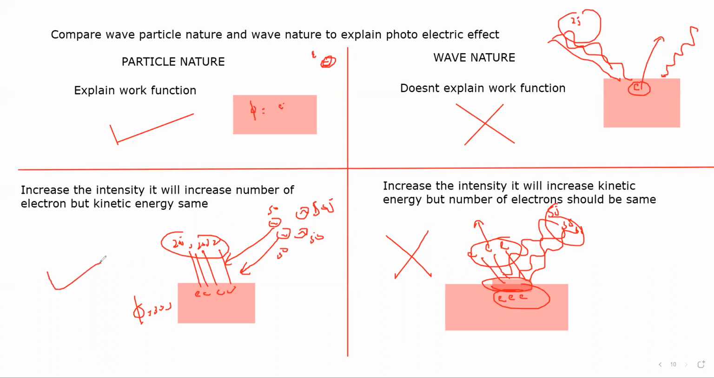So what we conclude from these things is that in the photoelectric effect, light has a particle nature, because the wave nature is not able to explain this phenomenon.